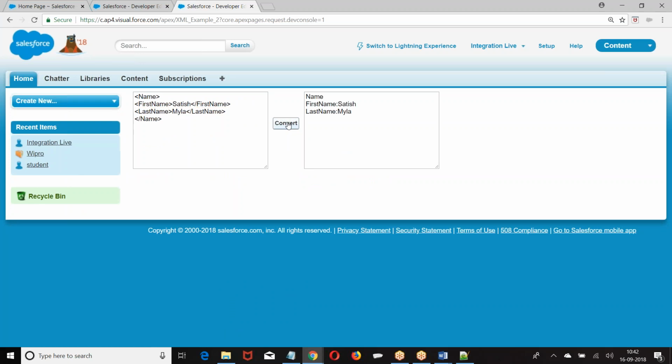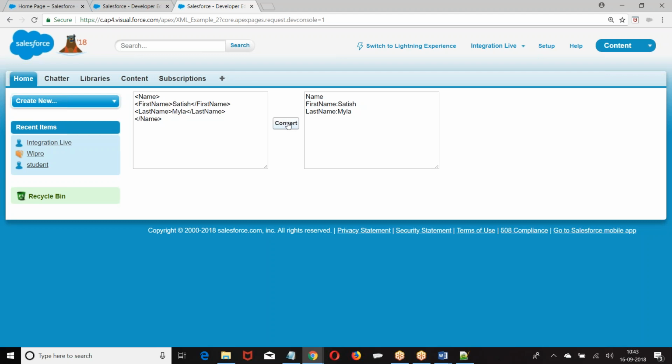So root element is name, first name, last name. I hope you got. So what we are doing, get the root, get the child, name of the child, value of the child, as simple as that. Right? Complexity depends upon the size of the data you take. I hope you are good with this. So this is how we are serializing the XML data as per your requirement. I hope you are good.